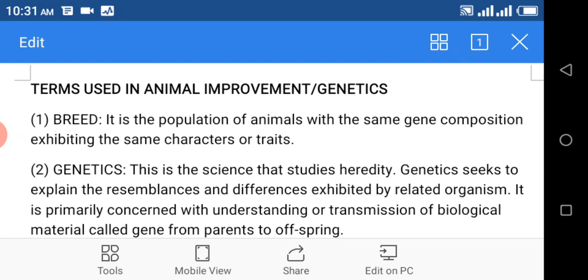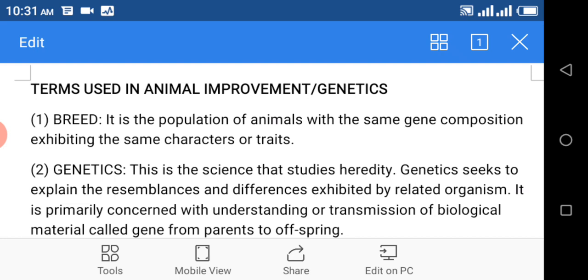It's just like human beings. When you say this is a breed, that means types of something. This is type 1, this is type 2, or this is a group of people. That means they look alike. What do you mean by breed? That is animals, or people, that have the same quality. Do you get it now? People that have the same quality, or they share the same character or traits.